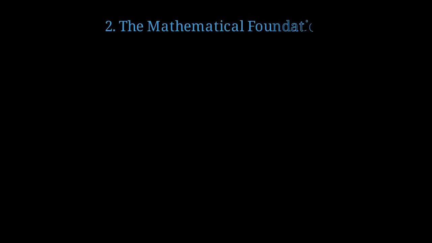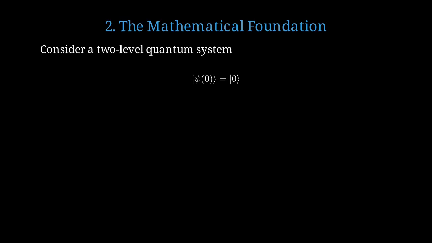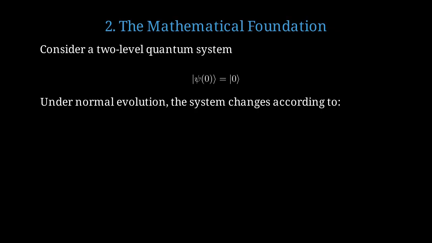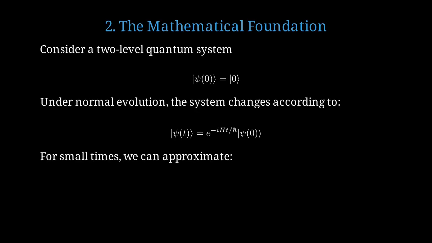Now let's look at the mathematics that describes this phenomenon. Let's consider the simplest quantum system, a two-level system, like a spin that can be up or down. Initially, our system starts in state 0, which we write using this bracket notation called a ket. Under normal conditions, the system evolves according to the Schrödinger equation. The state at time t is given by this exponential operator acting on the initial state, where H is the Hamiltonian energy operator. For very small time intervals, we can approximate this exponential using a Taylor expansion.